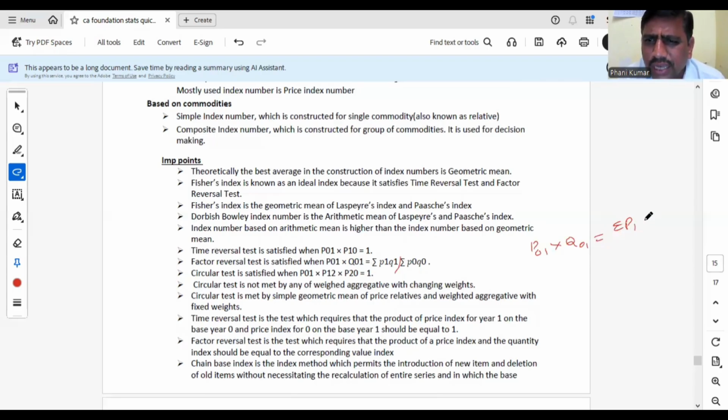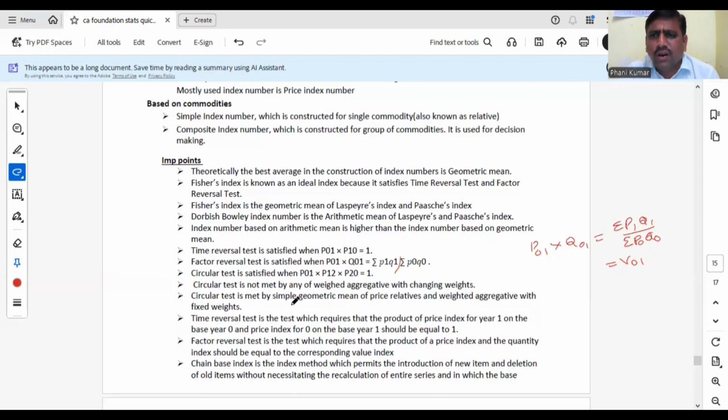It is also known as value index number. So if price into quantity is giving value, that test is known as factor reversal test. It is also given by Fisher. Circular test is the extension of time reversal test. That means P01 into P12 into P20 equal to 1. Circular test. Circular test is met by, now this is the main point.